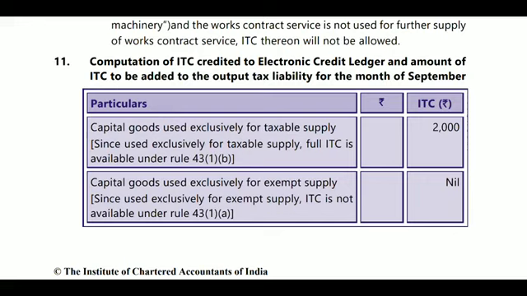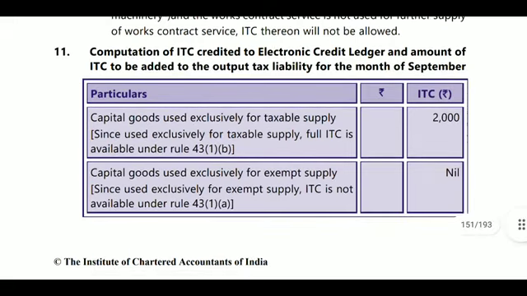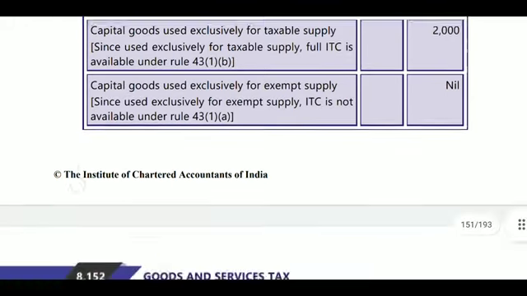So capital goods used exclusively for taxable supply can be allowable. ITC 2000 will be allowable since it is used exclusively for taxable supplies. And when used exclusively for exempted product, it cannot be allowed as ITC claiming under rule 43(1).